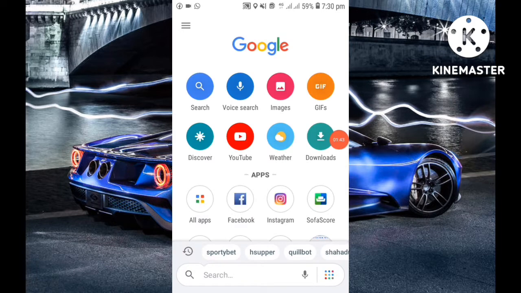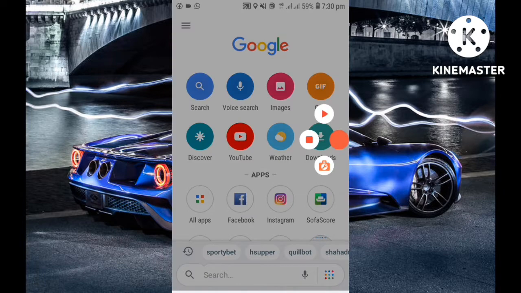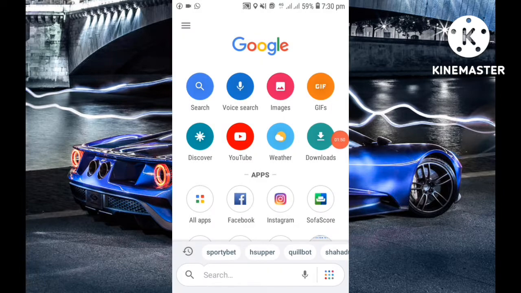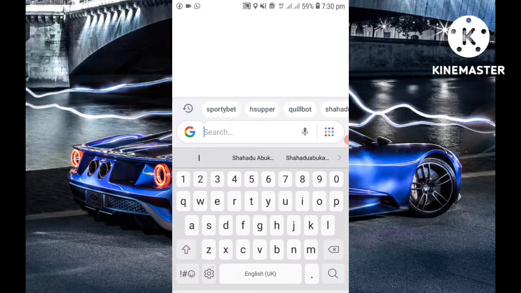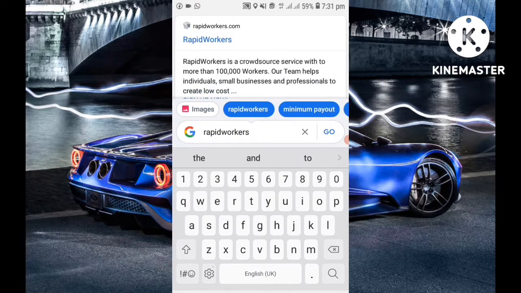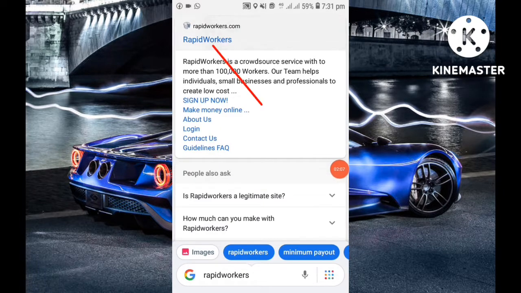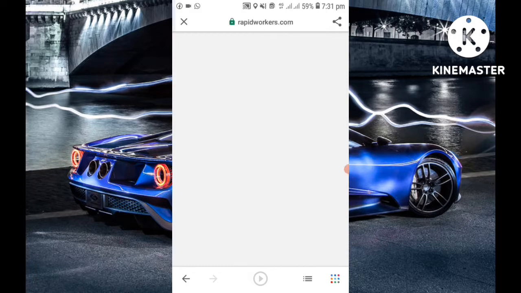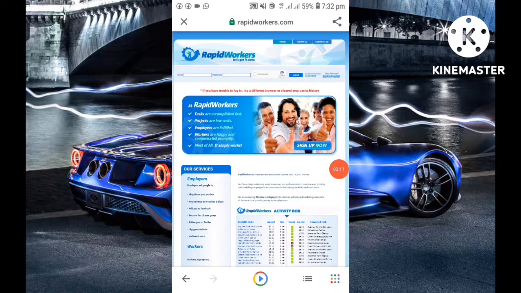First of all, you have to launch your Google Chrome, or go to Google and search for the website called Rapid Workers. So I've typed Rapid Workers in my search button, and then tap on the first link, and here we are on the home page of Rapid Workers.